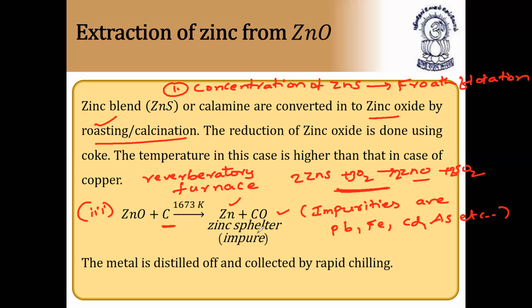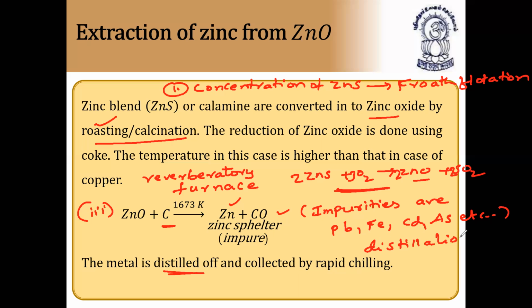What is the distillation process? Based on the boiling points, one impurity will be removed at a time. Zinc's boiling point is 907 degrees and cadmium's boiling point is 767 degrees, so cadmium distills off lower. From this sample, cadmium is removed at about 800 degrees. So this is called distillation. These impurities are removed by means of distillation.